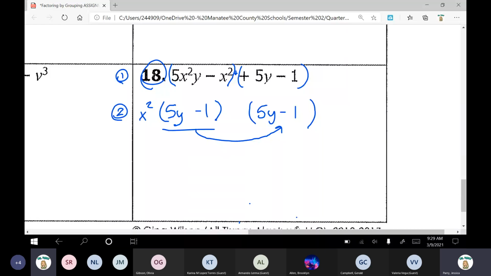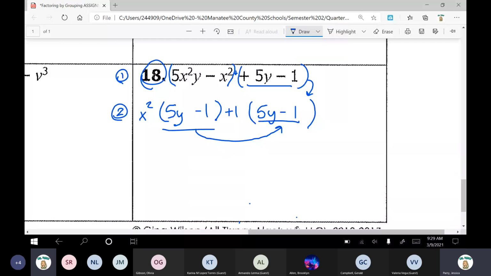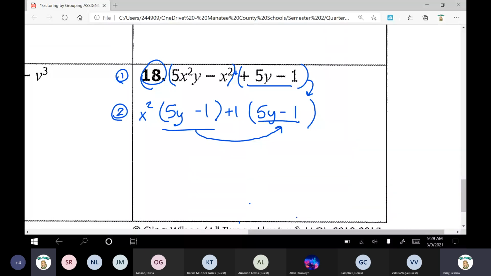Okay, so you're going to actually have a couple of questions like this. You'll have 1, 2, 3, 4 questions like this. So if you notice 5y minus 1, 5y minus 1 going from step 1 to step 2, that it's the same thing. The only thing that you can take out is a positive 1. If it matches perfectly like that, the only thing that you can take out is just a positive 1, because 5y divided by 1 is 5y. Negative 1 divided by 1 is negative 1. Okay, so that's a little easy trick, fast way to get through it. If it matches perfectly going from step 1 to step 2, just take out a positive 1.